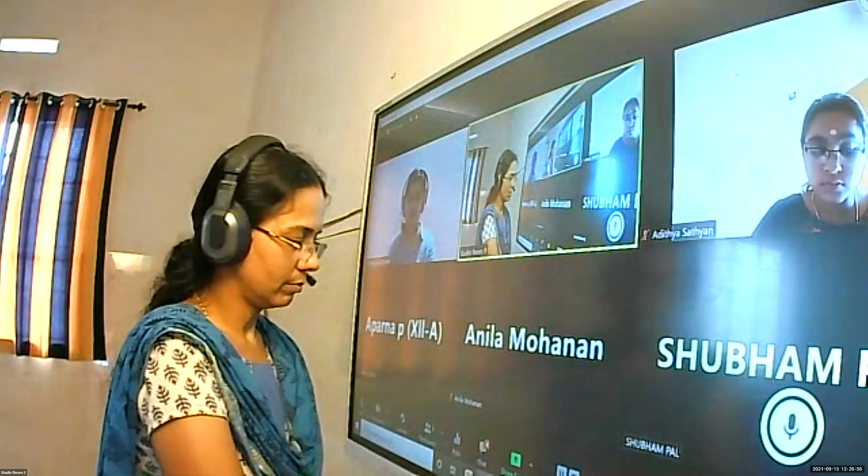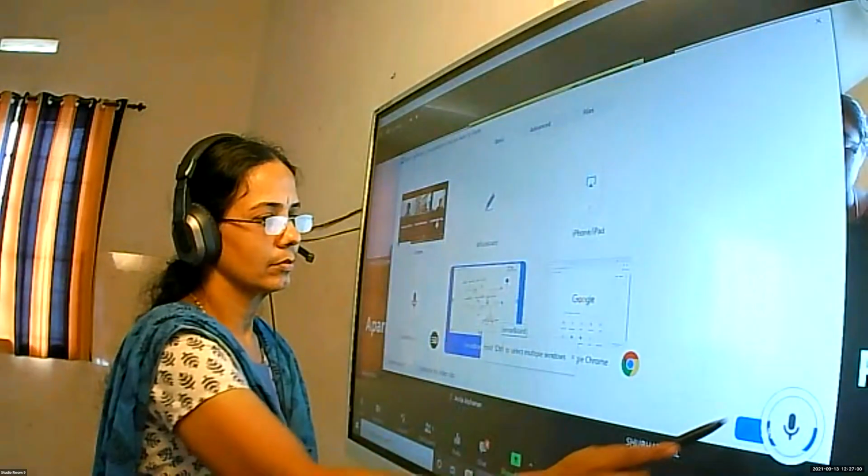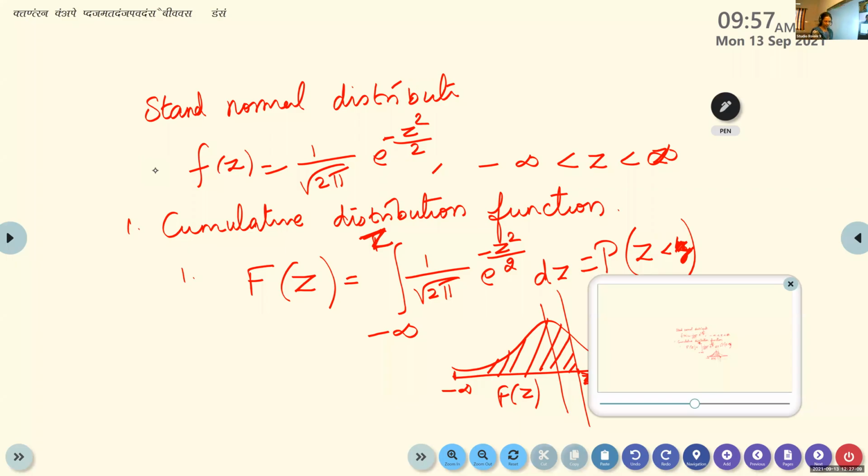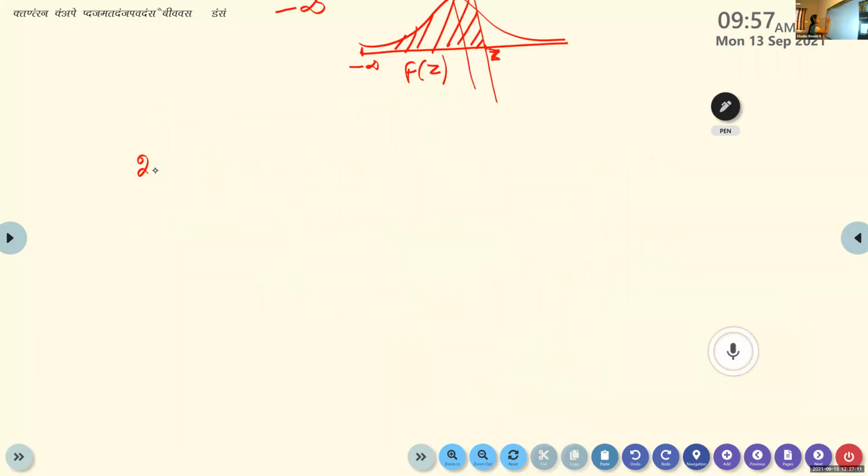Now the next one. The second one is, suppose we want to find the probability, the area included between the region z1 and z2. We want to find the region between z1 and z2.